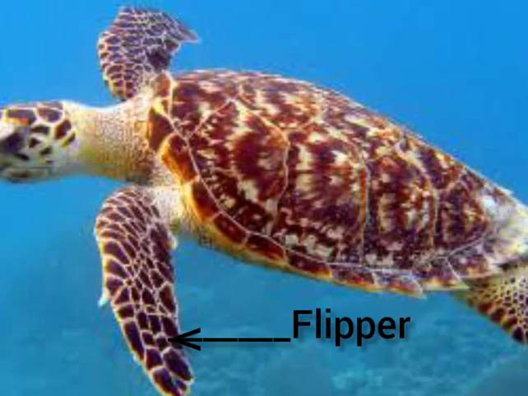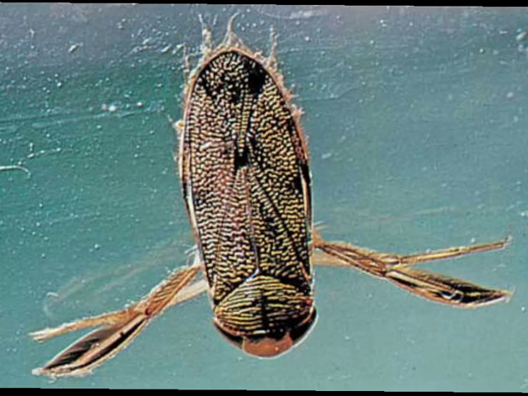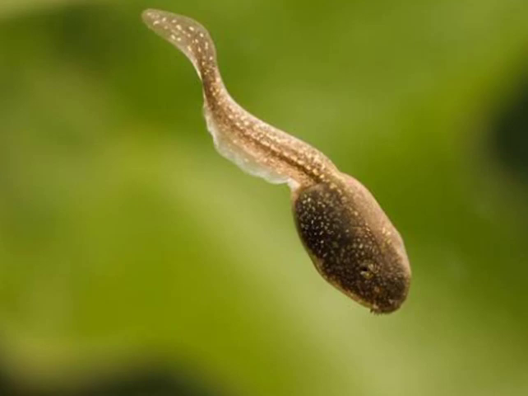Turtles have flippers which helps them in swimming. Penguins have wings which work like flippers and helps in swimming. The water boatman is an insect that uses its legs as oars to swim. Prawns and tadpoles swim with their legs.